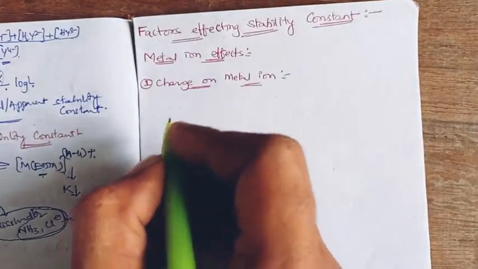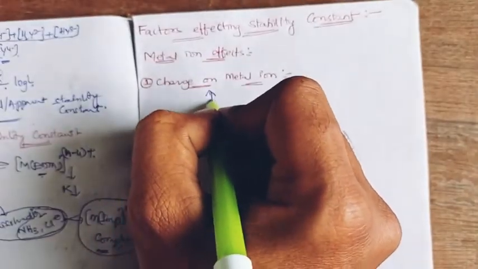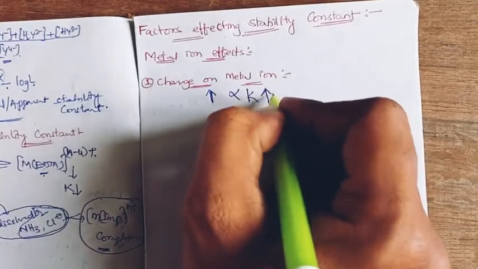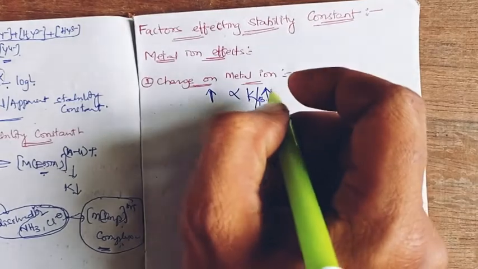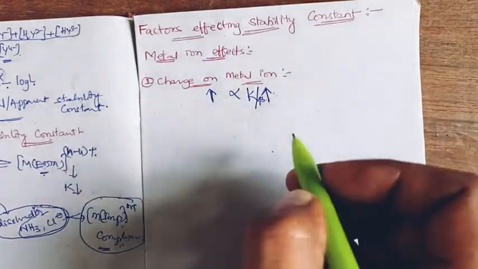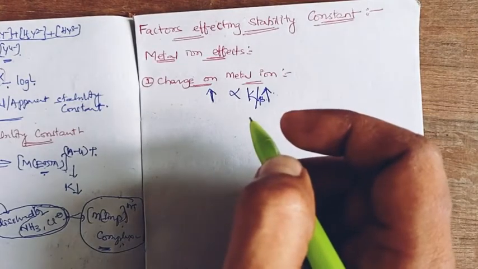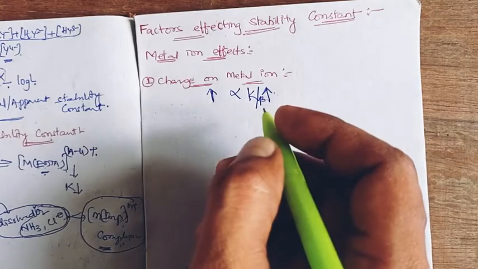As the charge increases, the K value also increases, K or beta. Both are thermodynamic stability constants. The increase in stability constant is due to the increase of charge on the metal ion.